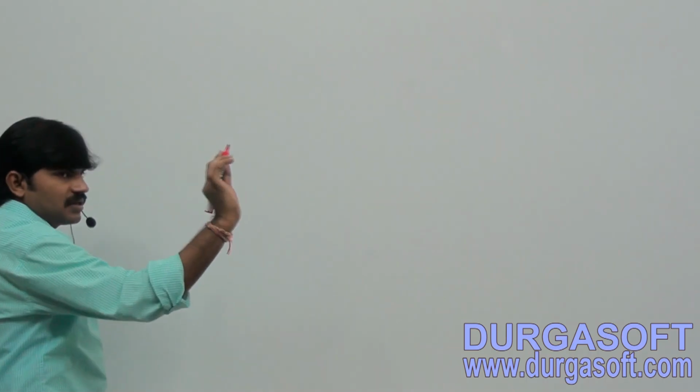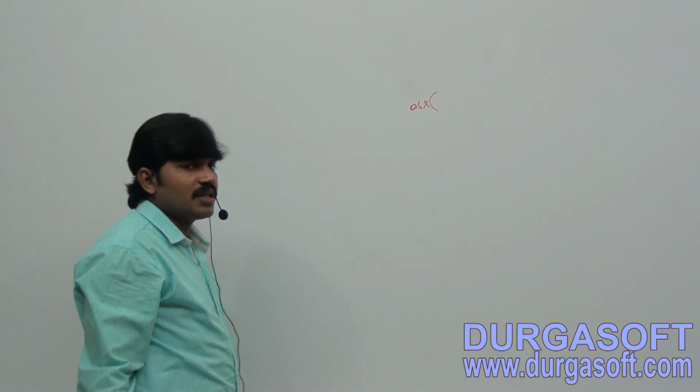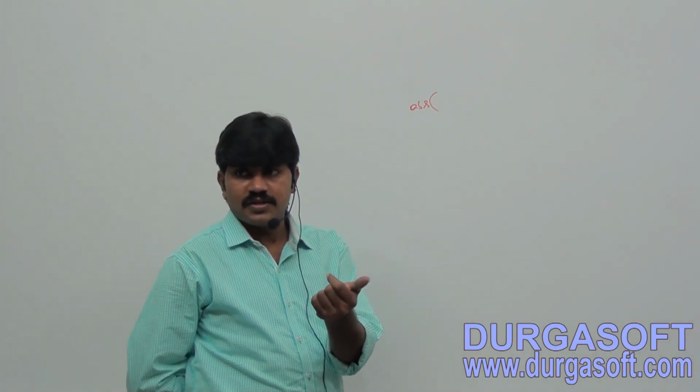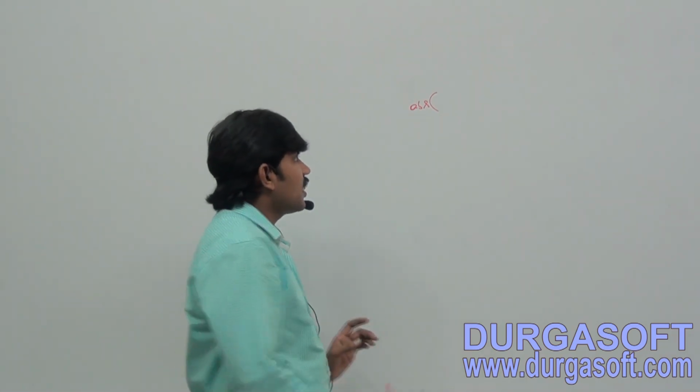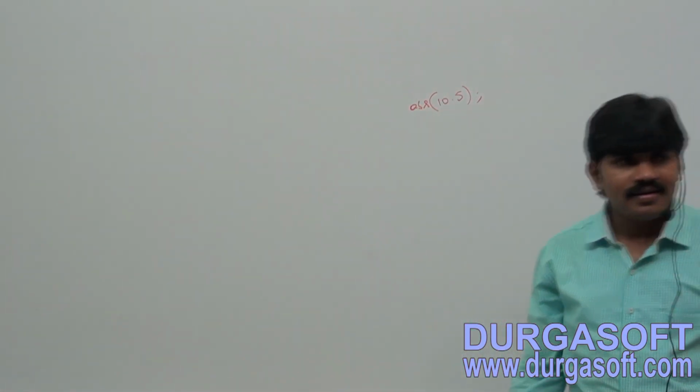Sir, in C language, is overloading there or not? Not there in C. Now observe, forget about C for a moment, suppose I have the ABS method. Can you tell what the purpose of the ABS method is? Absolute value. ABS is nothing but absolute value. Sir, I am taking ABS of 10.5. What is the answer? 10 or 11?